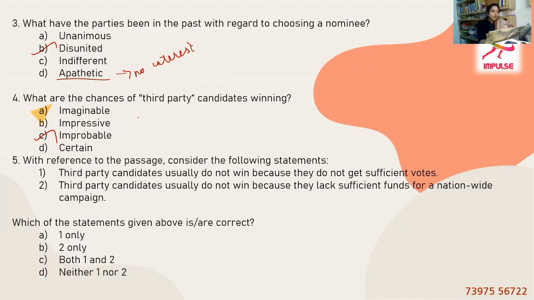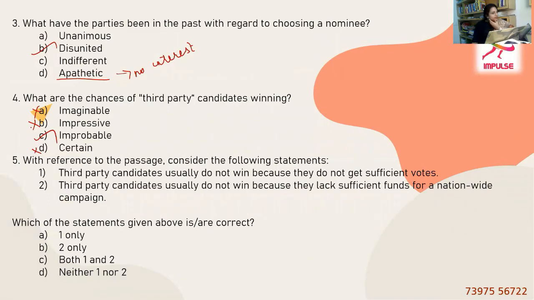It's not impressive. It's not certain. So you can rule out B and D. Imaginable or improbable. Improbable means they are given a probability, since in the past 100 years it hasn't happened. So it is improbable and not imaginable. You need to be a bit smart here and just go with the most suitable answer. Let's not take things for granted.